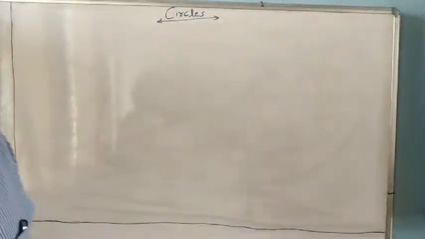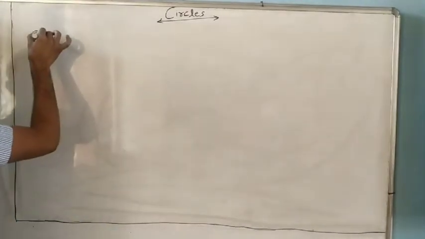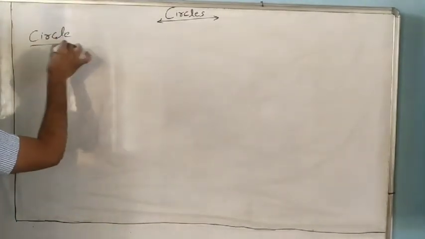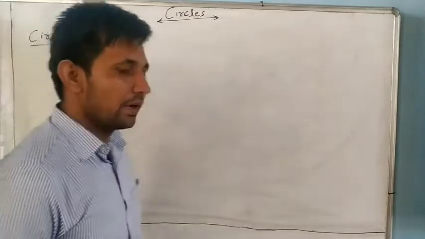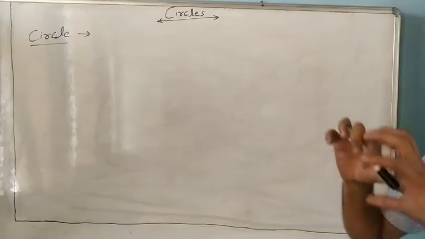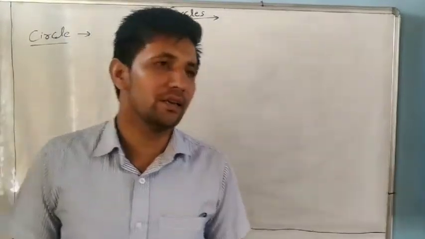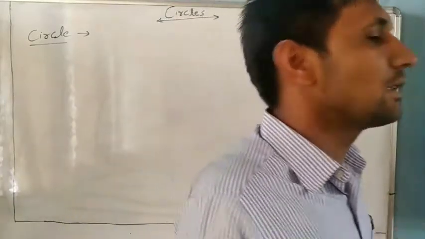Everyone is familiar with circles. What are circles? In day to day life, we always meet many types of circles. A 5 rupee coin, a 1 rupee coin, these are also circles.